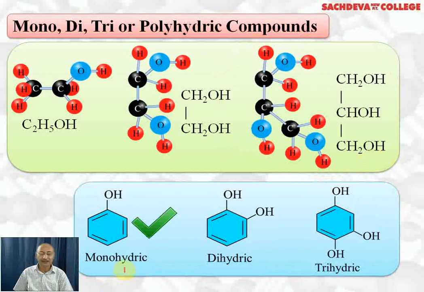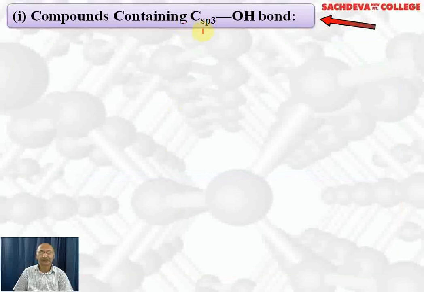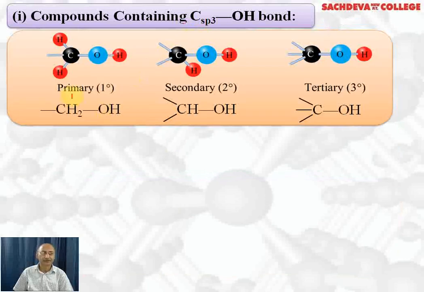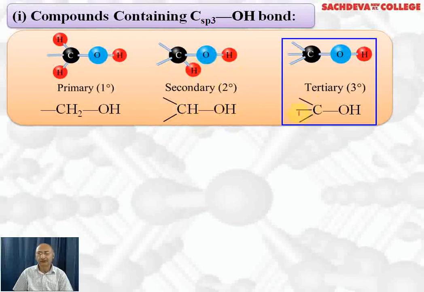This is monohydric phenol because it has only one OH group. This is dihydric phenol, 2 OH groups. Trihydric phenol, 3 OH groups. Compounds containing sp3 hybridized carbon and OH: first we classify them as primary. Primary will be CH2OH, that is, OH is attached to a primary carbon atom. Secondary, OH group is attached to a secondary carbon atom. It is denoted by CHOH. If OH group is attached to a tertiary carbon, it is called tertiary alcohol. So these are three types of alcohols: primary, secondary and tertiary.